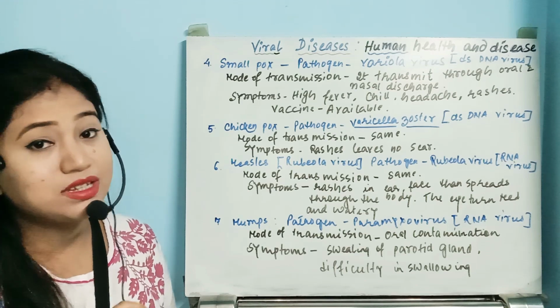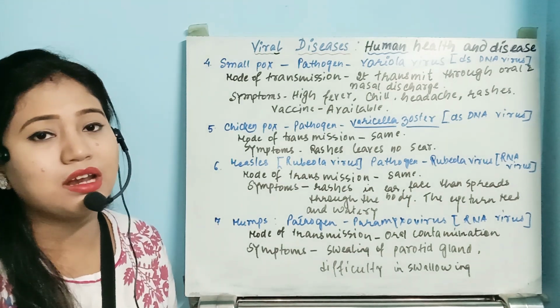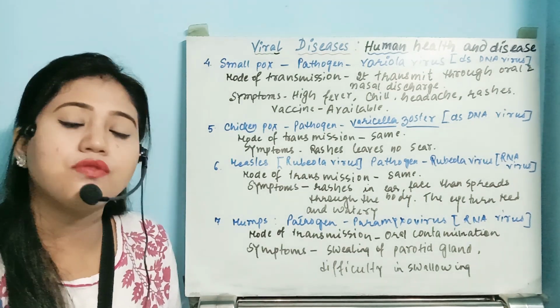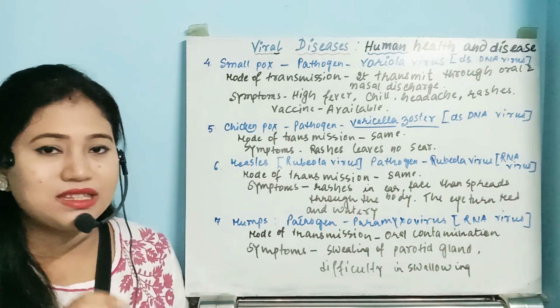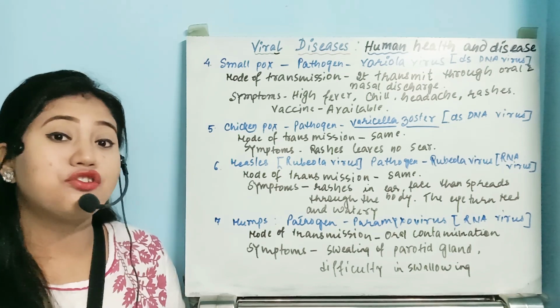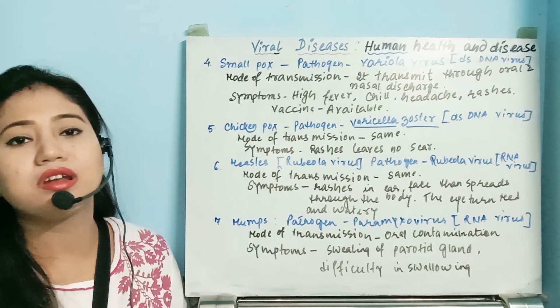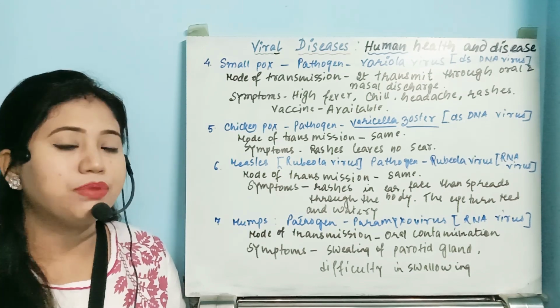He will also have the same type of symptoms, just the rashes are different. First of all, the rashes will not appear on the face, but in the trunk region, in the abdomen region, the rashes will start to appear.